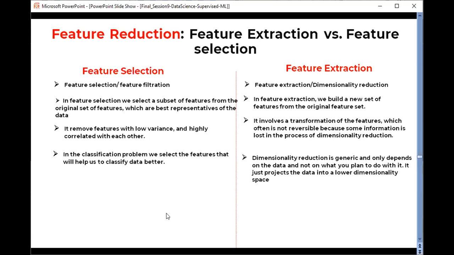I have a small question. We can do feature selection or feature extraction if we have a large data set. How can we reduce the data into a lesser dimension? This depends upon exactly what you are aiming for.